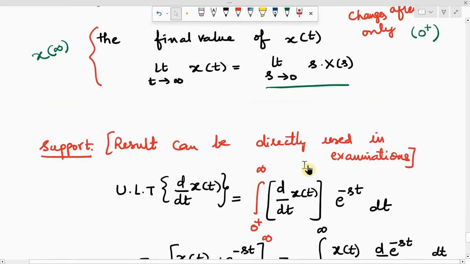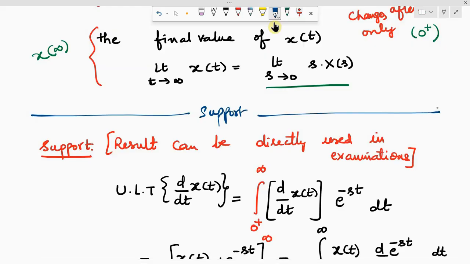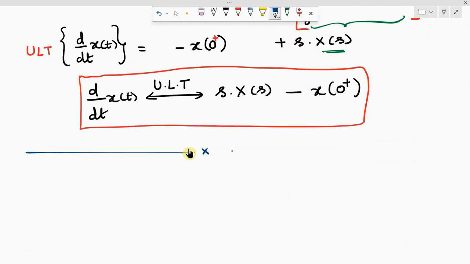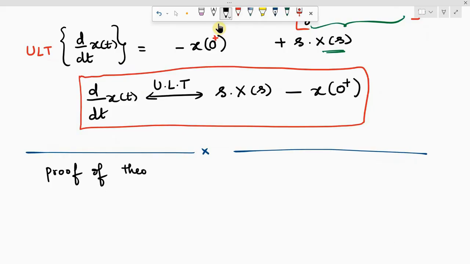So all this, whatever I did, is only for your support, not needed for doing in examination while you are proving the property of initial and final value theorem. We are going to use only this result, whatever you have got at the end. Okay. Now, coming back to the proof of the theorem. So we'll go for proving the first theorem, that is the initial value theorem.